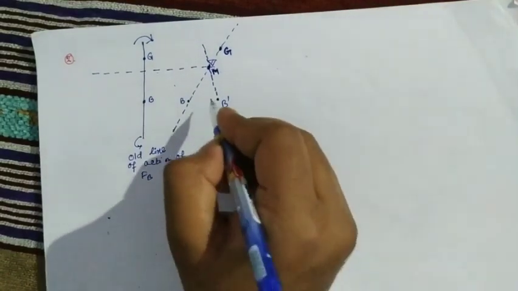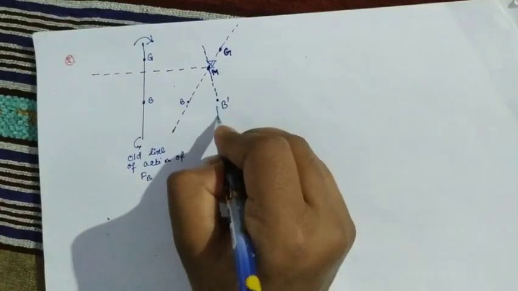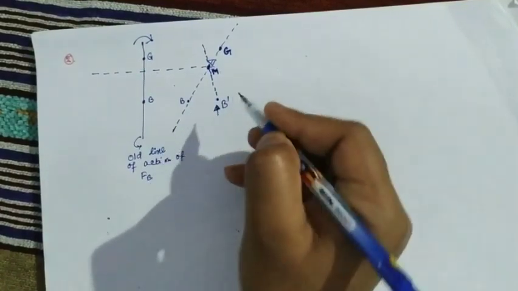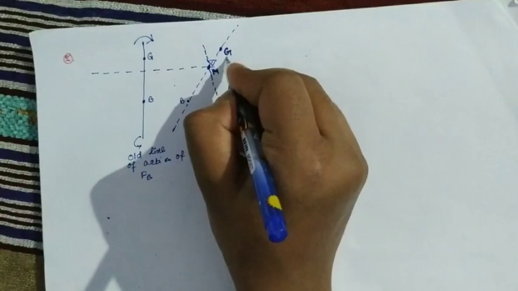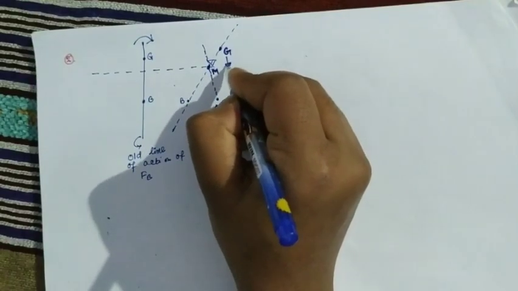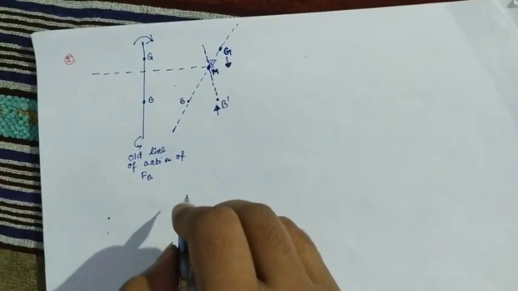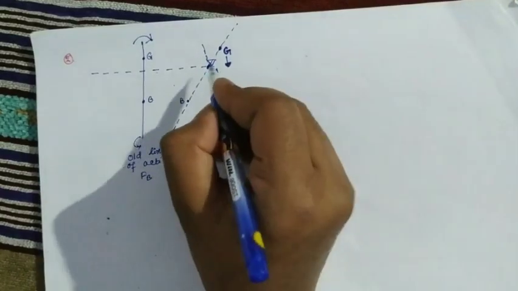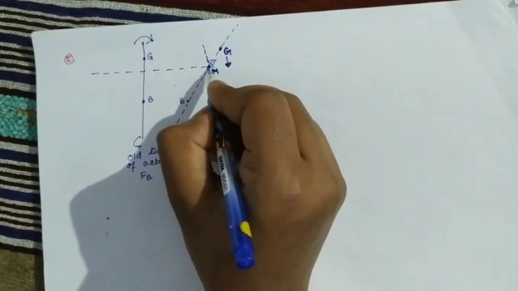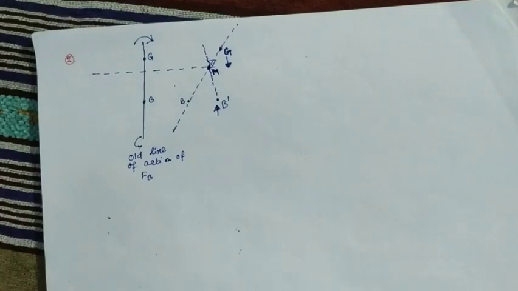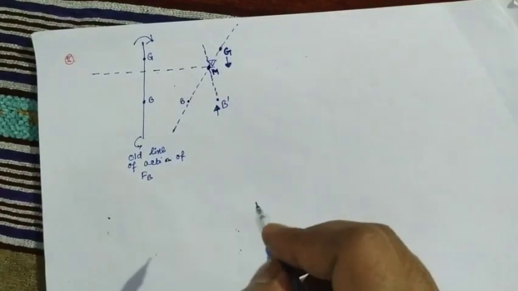So now what will happen actually? The center of buoyancy force will act in the upward direction. The center of gravity, the weight, will be acting in the downward direction. But the metacenter is below the center of gravity. So what will happen actually in this condition?